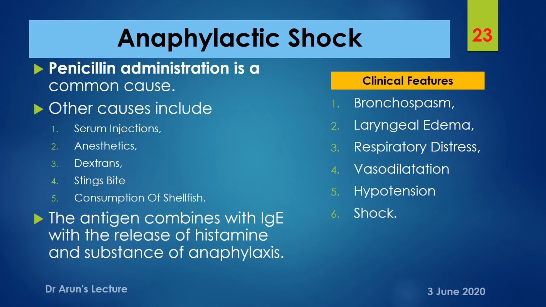When we receive such cases for autopsy, clinical features like bronchospasm are highly difficult and cannot be detected during autopsy. Laryngeal edema can be made out when the time between death and the beginning of autopsy is shorter; if there has been more time, these laryngeal edemas and other findings would have disappeared.